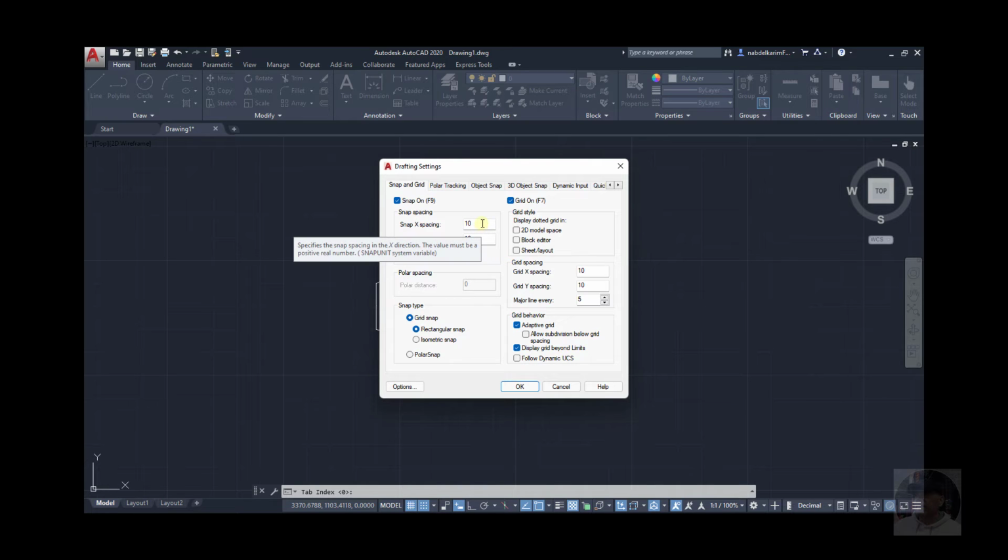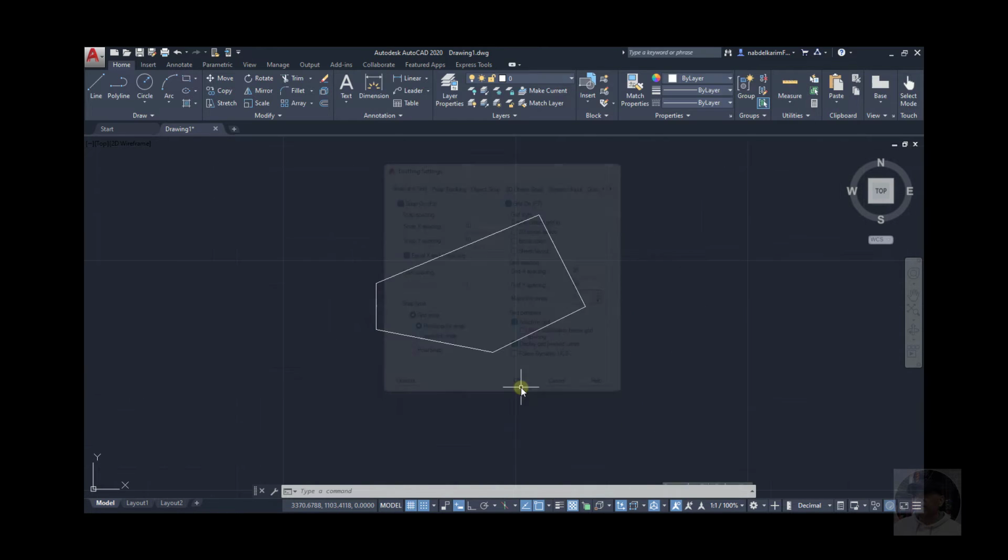But look here, if I leave the snap unit 10 and I say grid spacing 20, enter. Okay, now I draw a line. Look what's gonna happen. This is the intersection. Now it is allowing me to snap on halfway, okay, because this is 20 units and the snap that I chose is 10 units. Let's do this again.